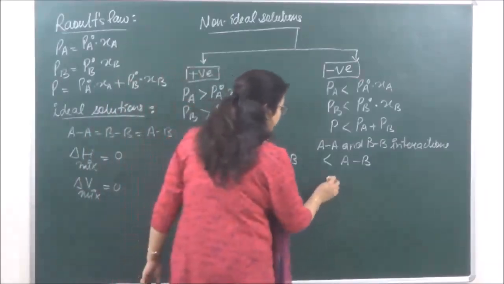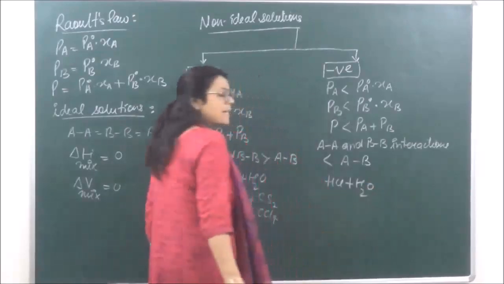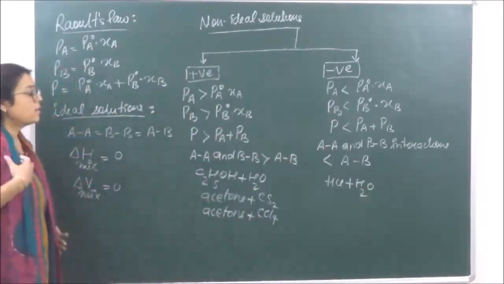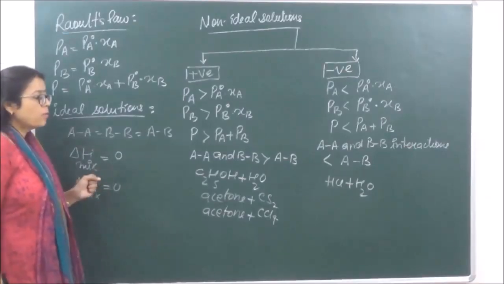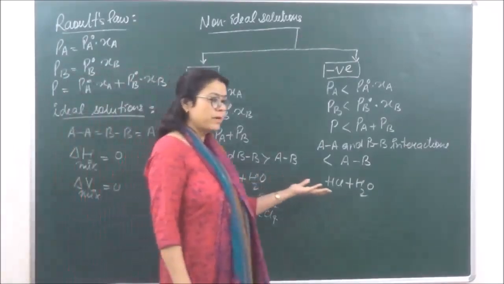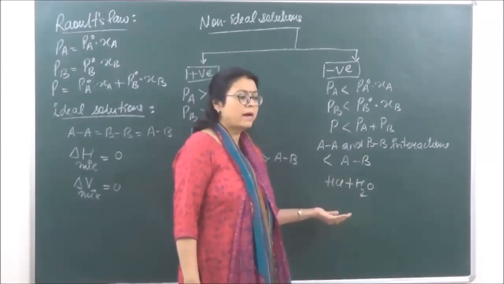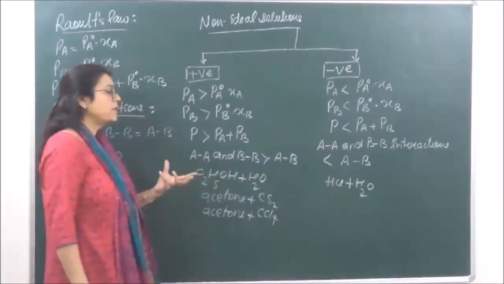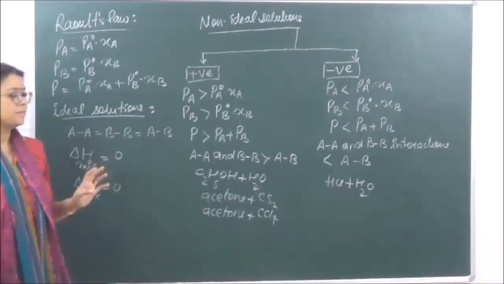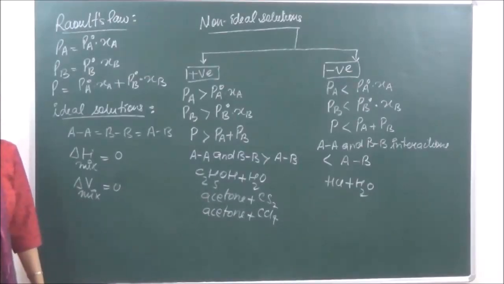An example which we can take over here is that of HCl and water. Okay. Now in this case, what is happening in HCl and water? The hydrogen bonding in HCl is not present. But when HCl forms bond with water, they form hydrogen bonding, as a result of which strong bonding occurs between HCl and water, and the solution shows negative deviation.